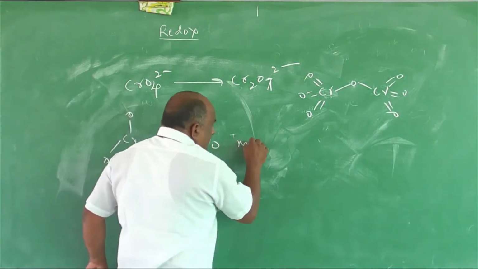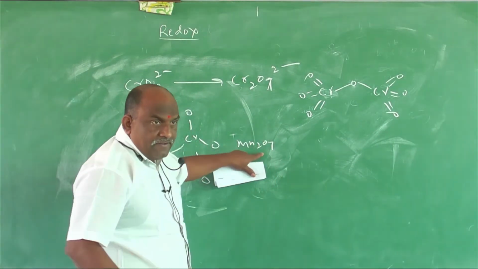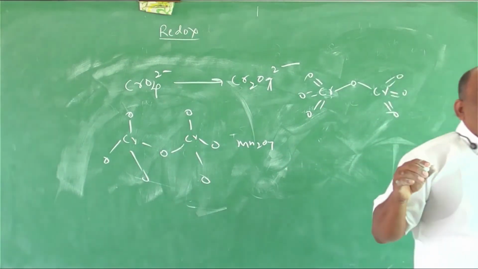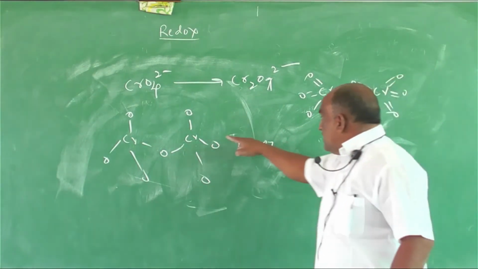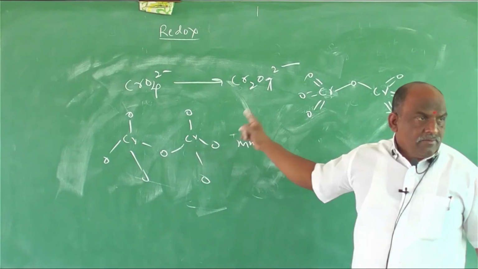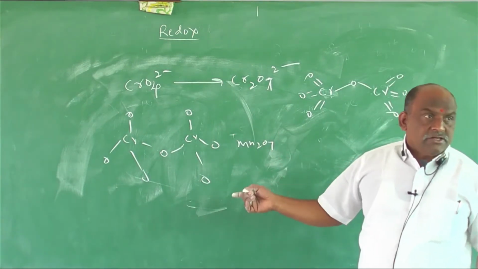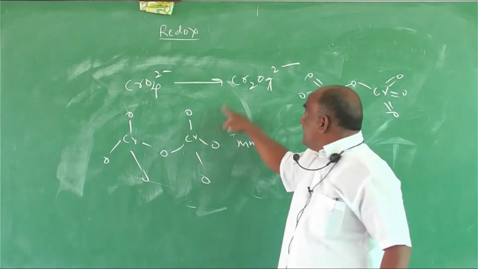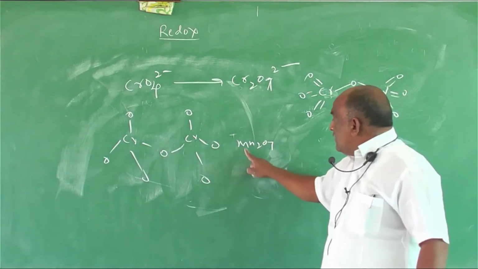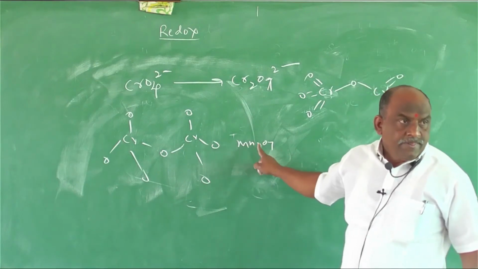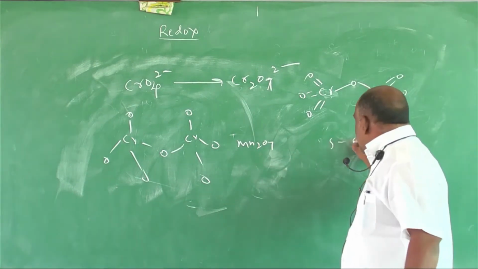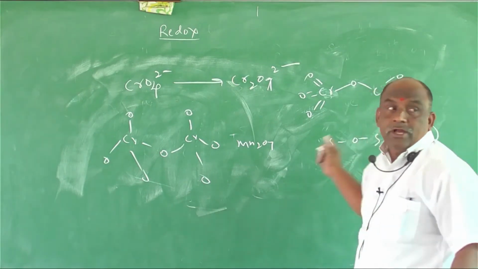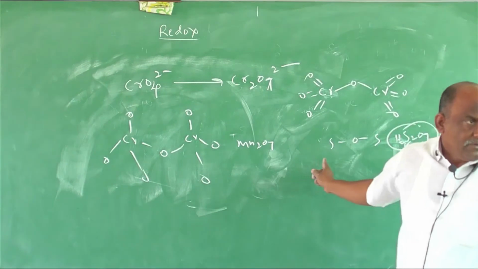In Mn2O7, the Mn-O-Mn bond is there. Very, very important, because some questions are asked in this pattern: which of the following doesn't have a metal-oxygen bond, or which has a metal-oxygen bond? The Cr-O-Cr bond is present in Cr2O7, the Mn-O-Mn bond in Mn2O7, and the S-O-S bond in H2S2O7, which is oleum.